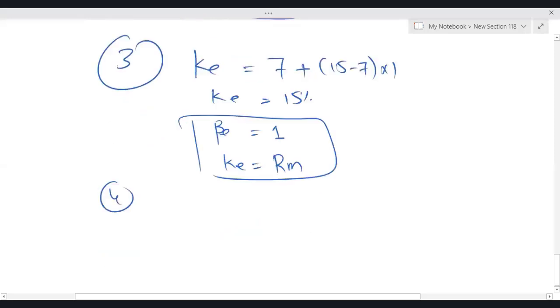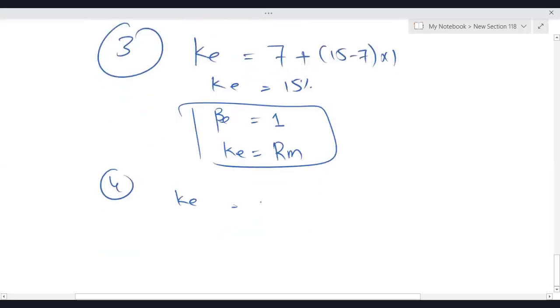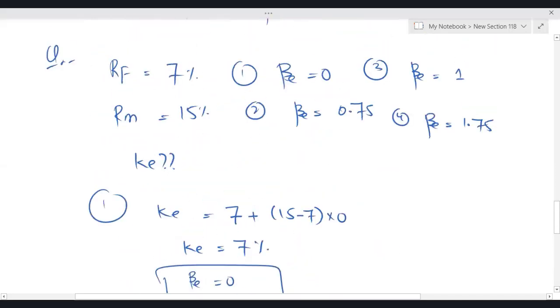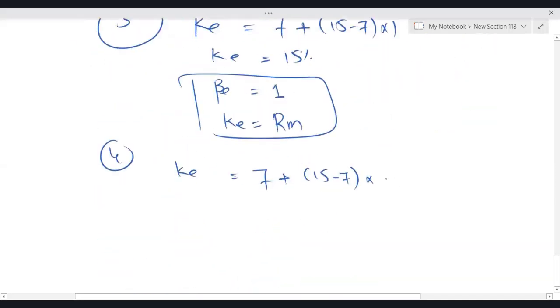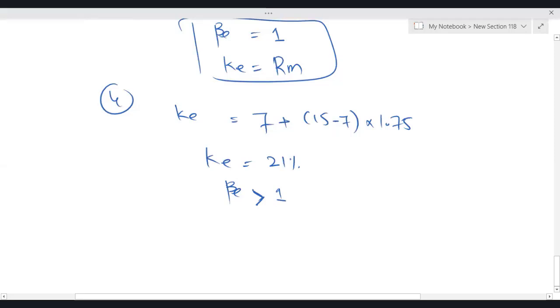Fourth, KE is equal to 7 plus (15 minus 7) times 1.75. It means I'm getting 21%. Whenever equity beta is more than 1, it means your investment is more risky than the market. When my investment is more risky than the market, then I'll demand a return more than the market.